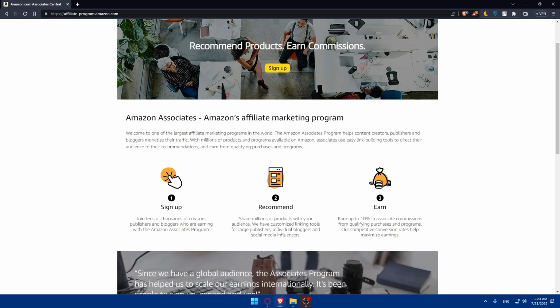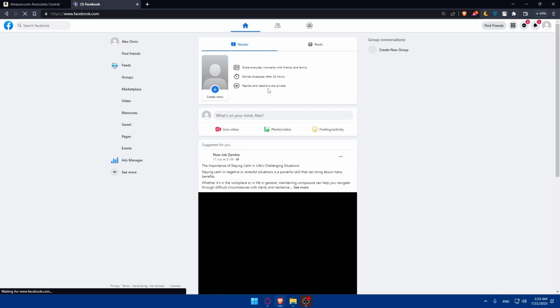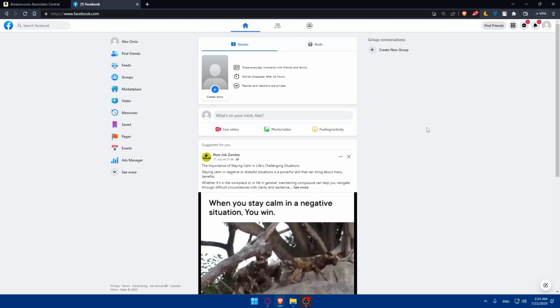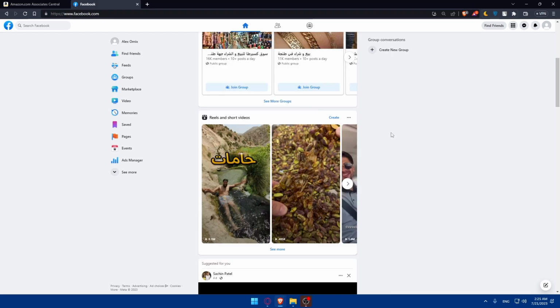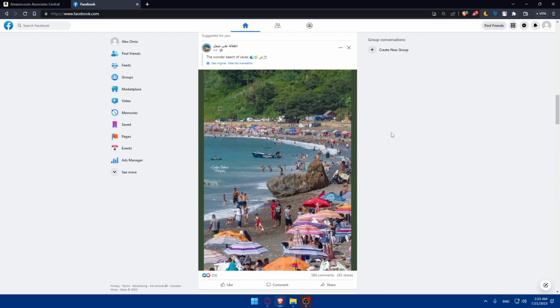Let's go as an example and open Facebook. Of course, if you have an account, you can simply log in to it. But if you don't, you'll have to create a new account for yourself. It's not going to be a big deal because I've already made a video on how to create an account on Facebook. If you want to, you can go and check it out. And of course, as I said, you'll have to use the Facebook groups and pages.